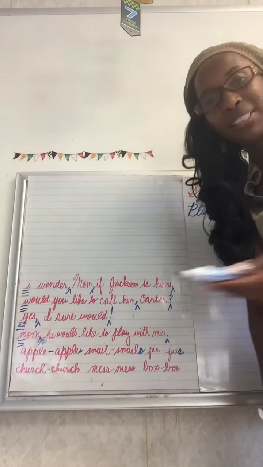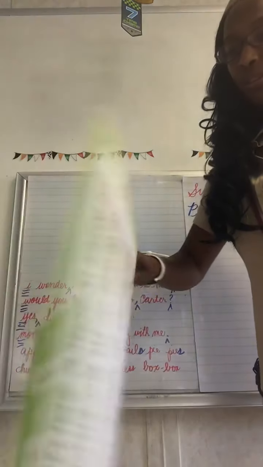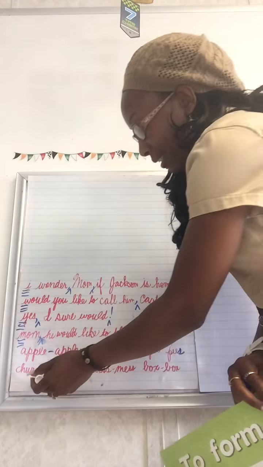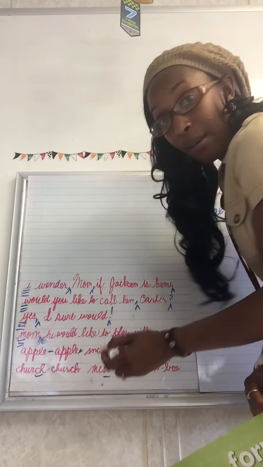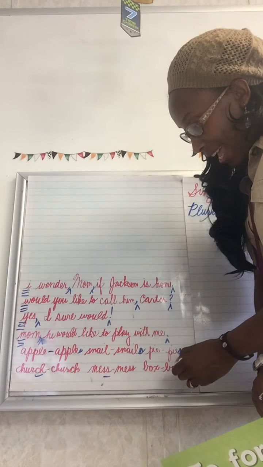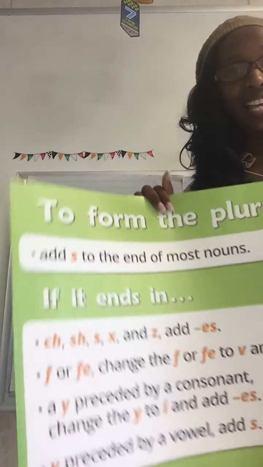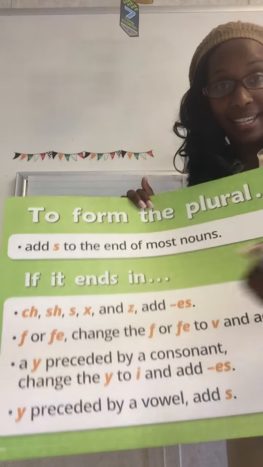Alright guys, so you simply added S to form most of your plurals. So all you would do is just add your S. But when a word ends with a CH, or with a double S, or even with an X, we're going to change those up a little bit. And instead of adding S, we add ES to them.